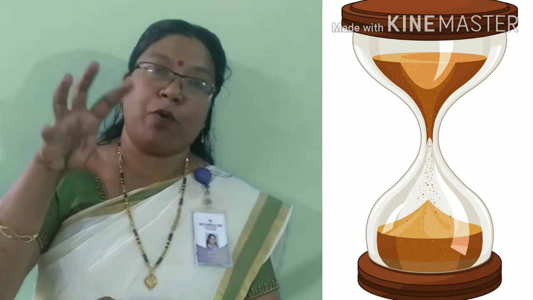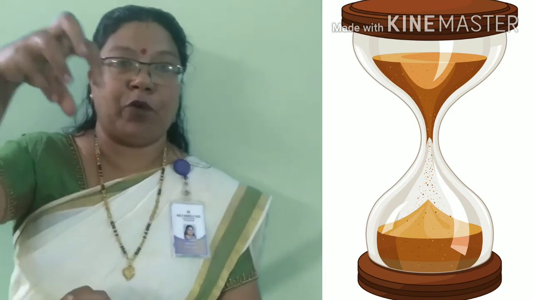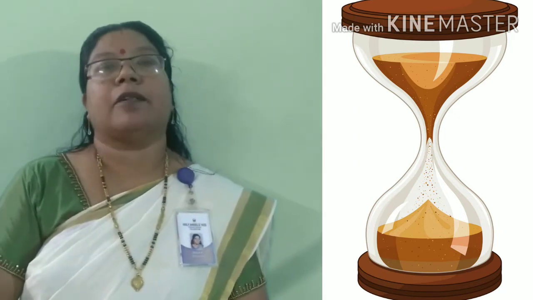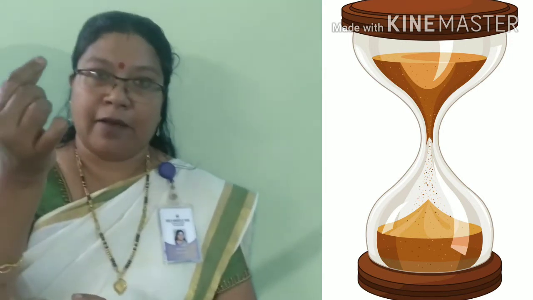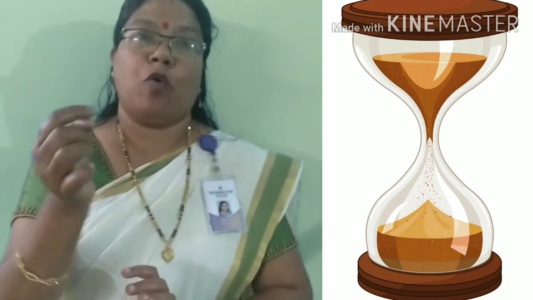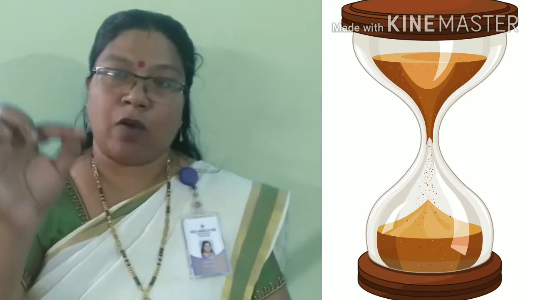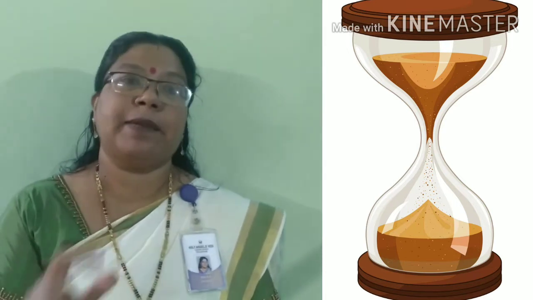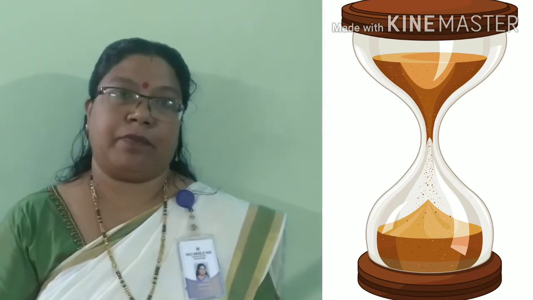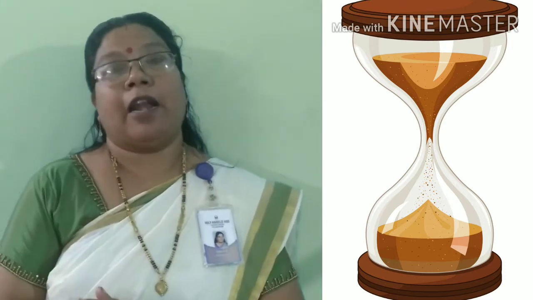Sand is poured into the upper bulb of the sand glass, and the sand trickles out of the small opening and comes down from the upper part to the lower part within a fixed period of time. The fixed period of time is calculated earlier.